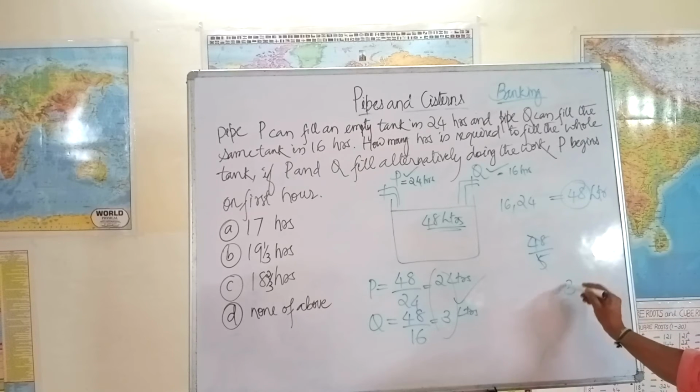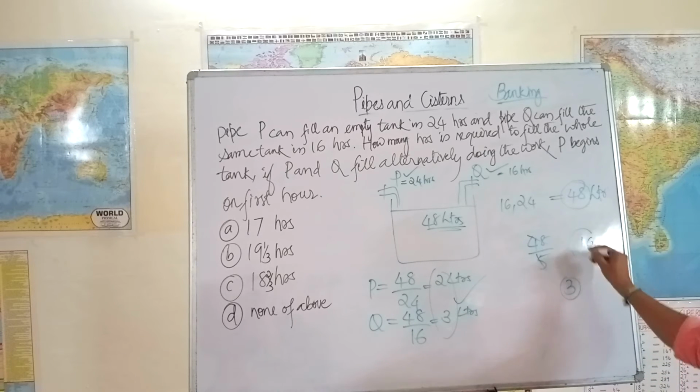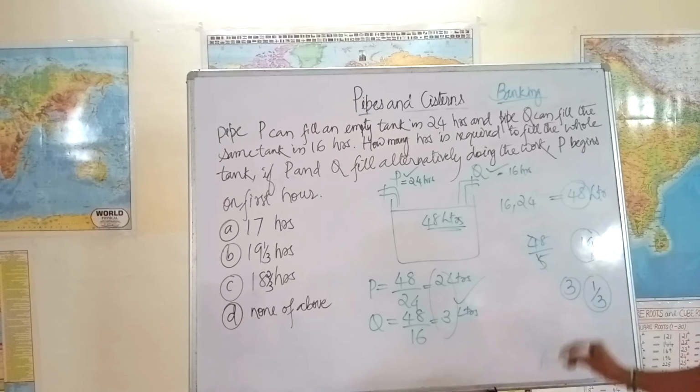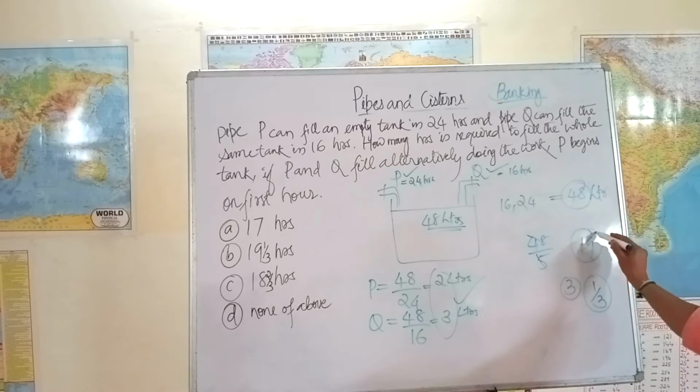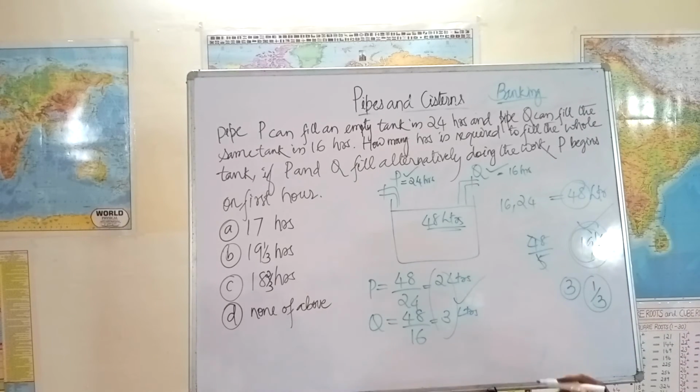Then still we have 3 more. So P is on in hour 19 and the remaining 1 has to be filled by Q, so 1 by 3. So 18 and 1/3 hours is the right answer. See, I'll tell you how this is.